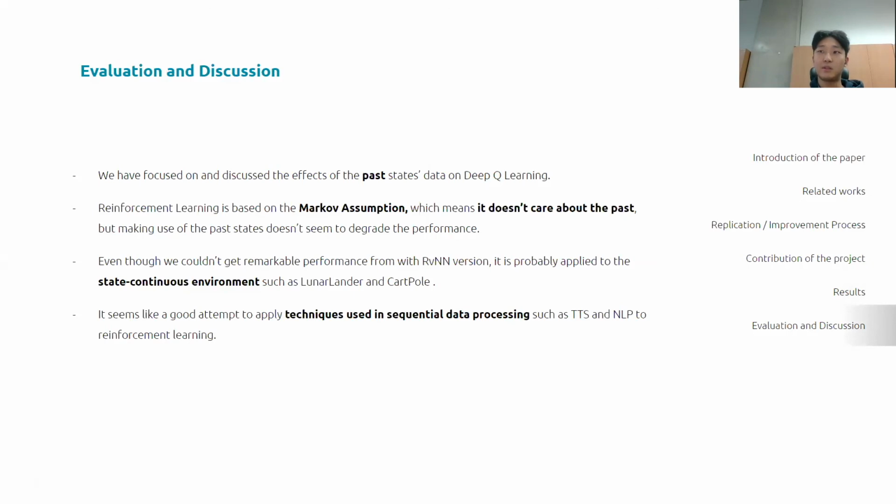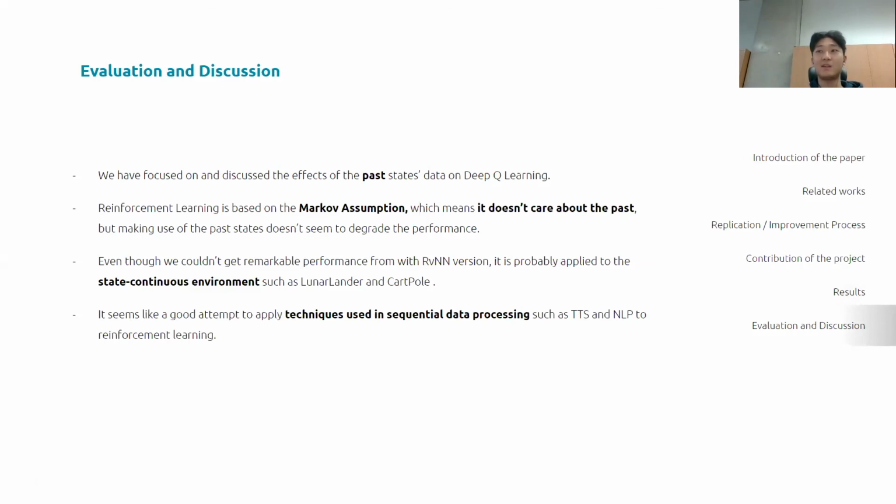Even though reinforcement learning assumes that the present data implies all the values of past data, we thought the recent data right before the present data can affect the performance of Q-learning. So we focused on utilizing the past state data in Q-learning, and therefore we employed a recursive neural network.